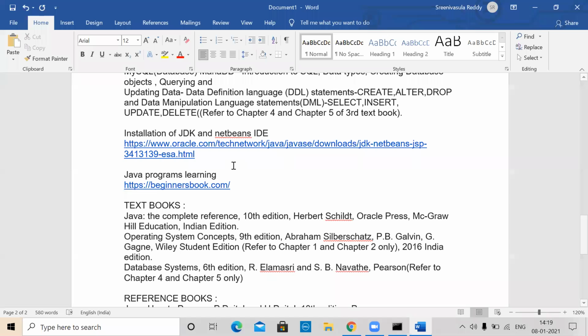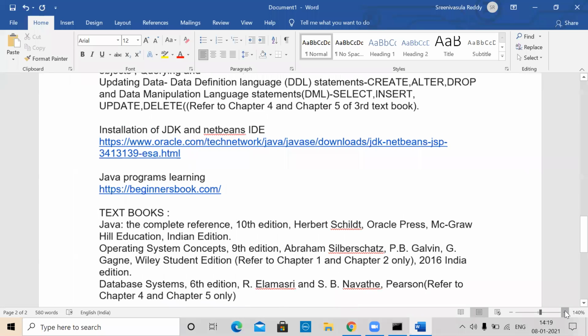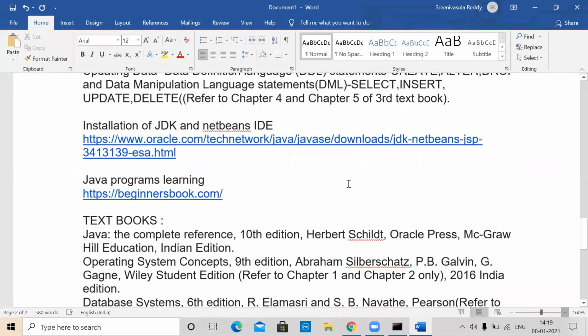NetBeans, along with the JDK, Java Development Kit, is available as a single installation on Oracle. I'm just providing the link so that you can install it on your laptops and work on them later. This link talks about that particular thing.